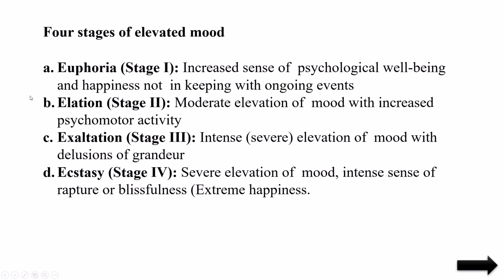Next stage is elation. Elation means moderate elevation of mood. There will be mood elevation as well as increased psychomotor activity. But in the first stage there is no increased psychomotor activity, only mood elevation. In the second stage there is mood elevation and psychomotor activity also increases. Psychomotor activity means he will move here and there, he will jump, he will run, he is not able to sit still. So that condition we call elation.